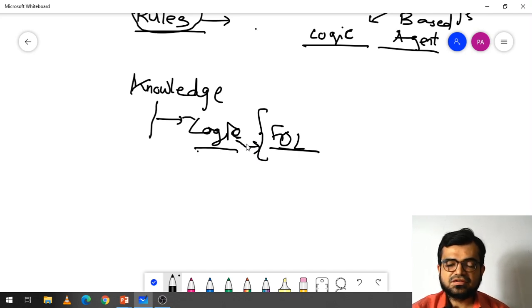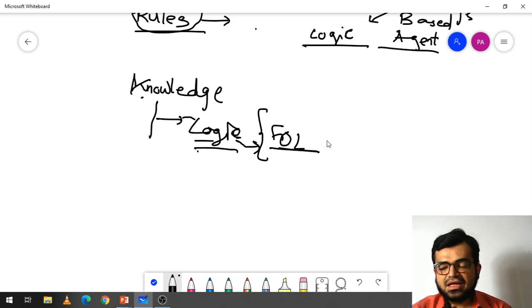So before starting the actual concept, I'm just explaining what this unit contains. This unit contains the techniques by which you can implement knowledge representation. How can you represent knowledge? What techniques can be used? It can be done through logics.